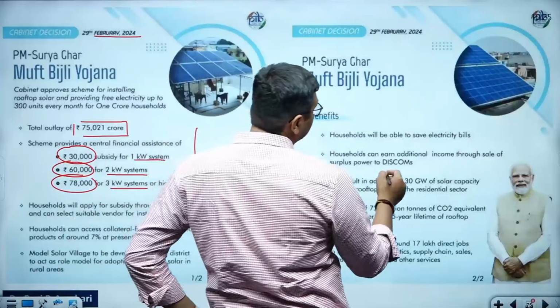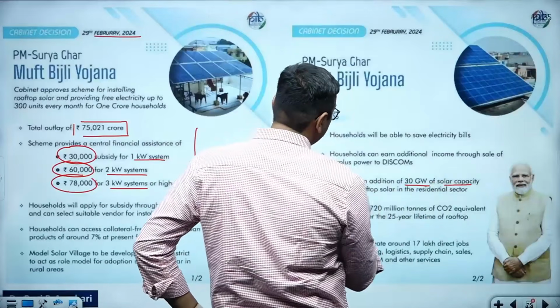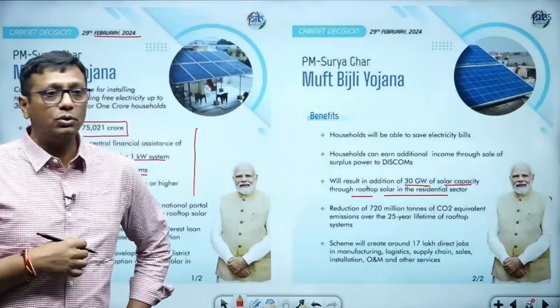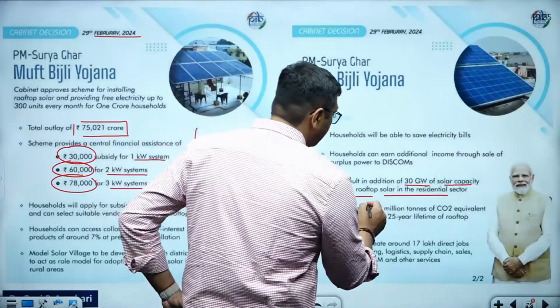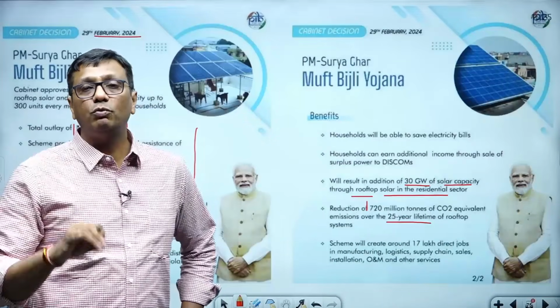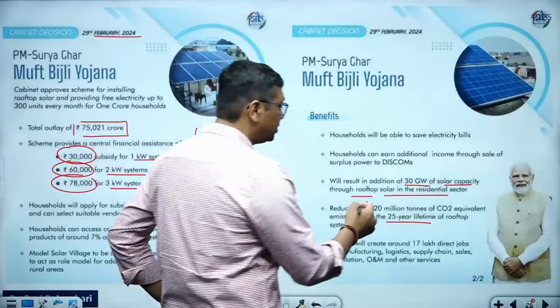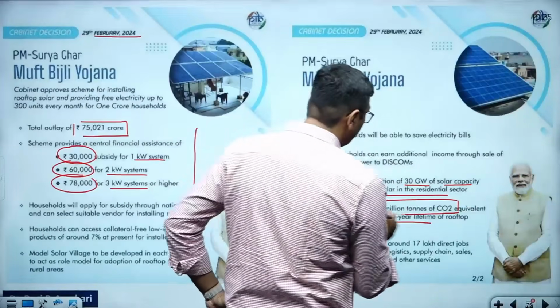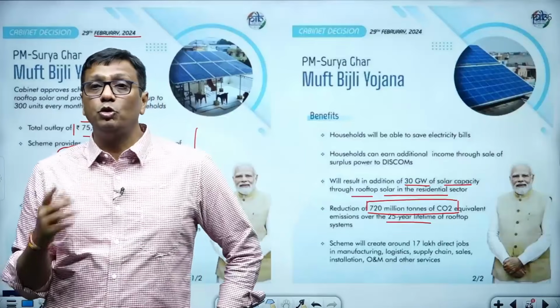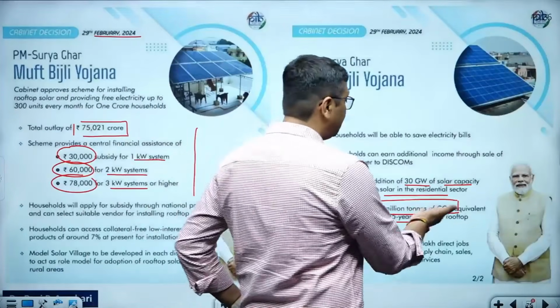And see, in that case, the government has planned to generate 30 gigawatt of solar capacity with the help of 1 crore households. Because of this, in the coming 25 years, if solar panels for 1 crore households run in such a way, 720 million tons of CO2 equivalent emission reduction we can achieve. And you may ask, sir, how can we reduce 720 million tons of CO2 equivalent?